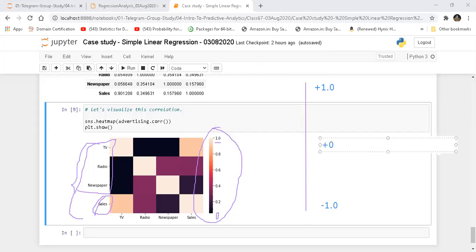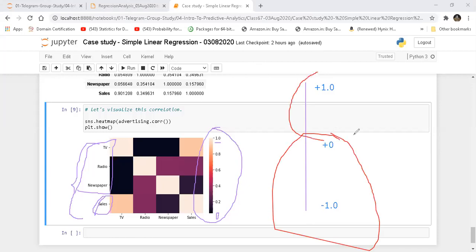If that would have been the case for any specific use case or example we are going to take in future, we can say that there are certain variables which have a negative correlation, and there are certain variables which have a positive correlation. But in this case, there is nothing negative, right?